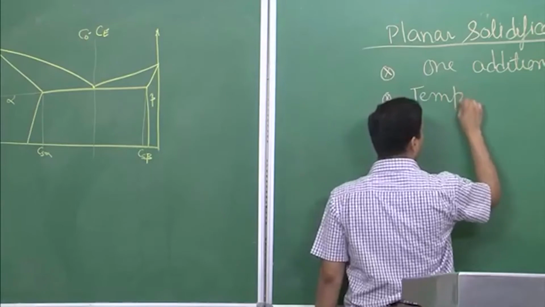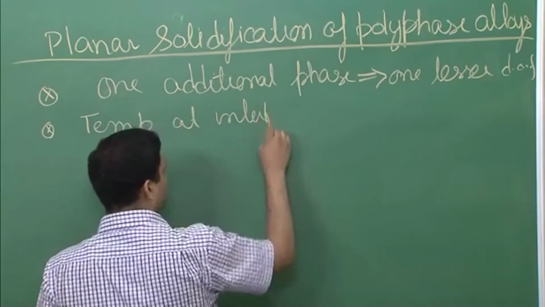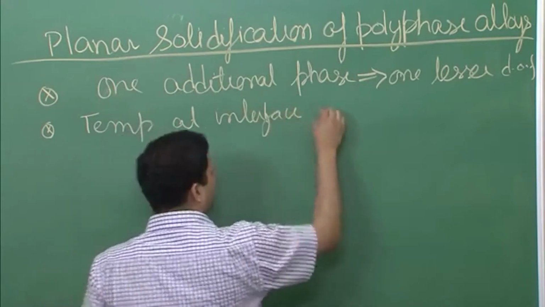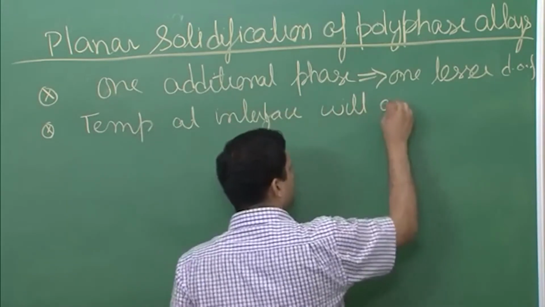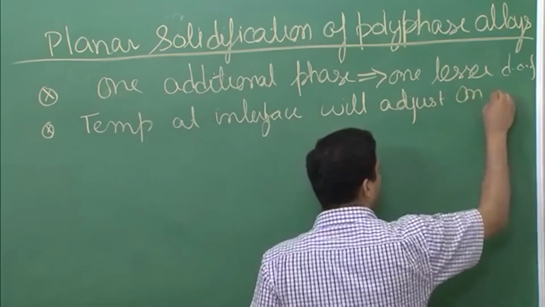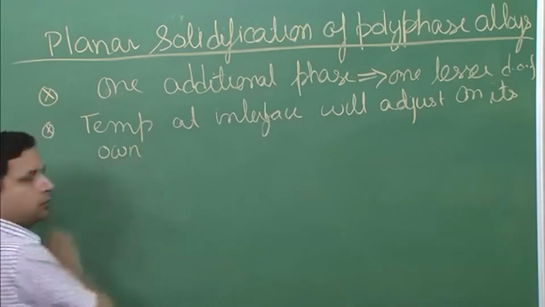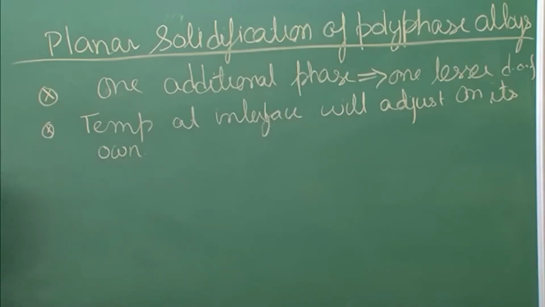Temperature at interface will adjust on its own. Now this temperature that we are talking about is a small amount of undercooling.